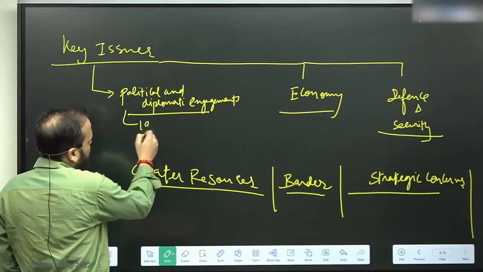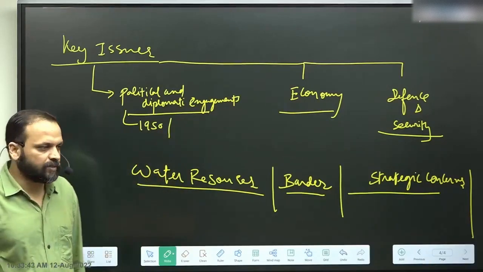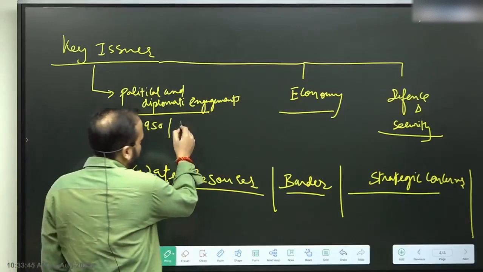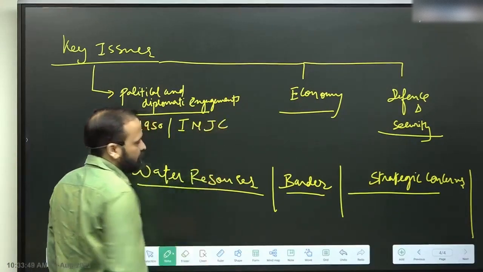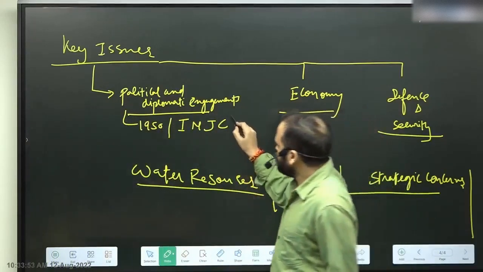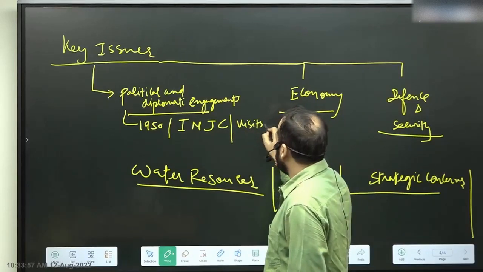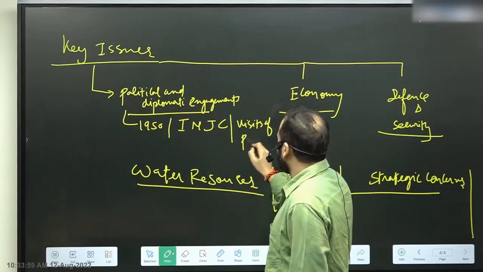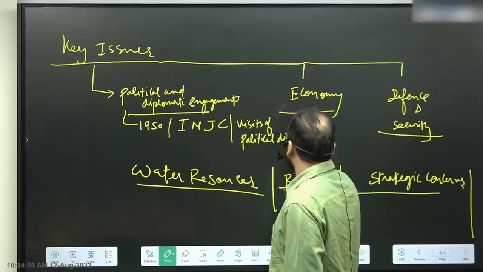So first of all, here quickly, don't forget Treaty of Friendship 1950. Don't forget India-Nepal Joint Commission. And don't forget visits of political dignitaries.